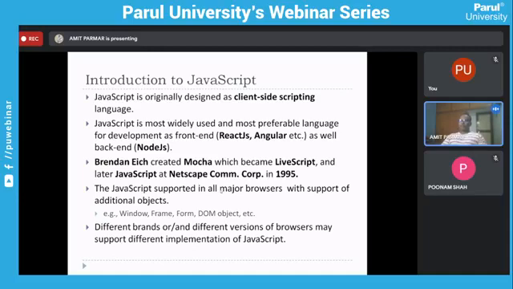So if I give you a brief idea, for those who are not aware of client-side scripting and server-side scripting: client-side means your browser, right? Whenever you are executing or compiling a particular program on your browser, that is considered a client-side scripting language, right?